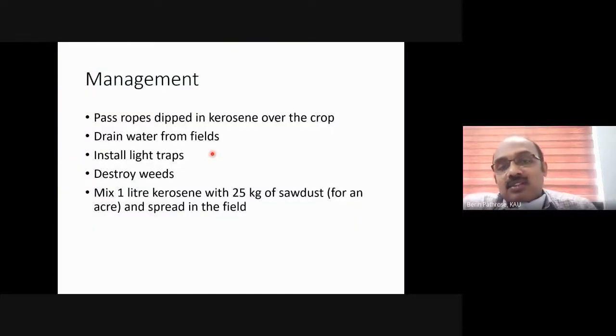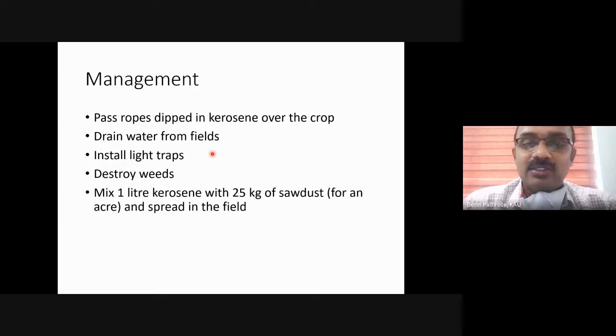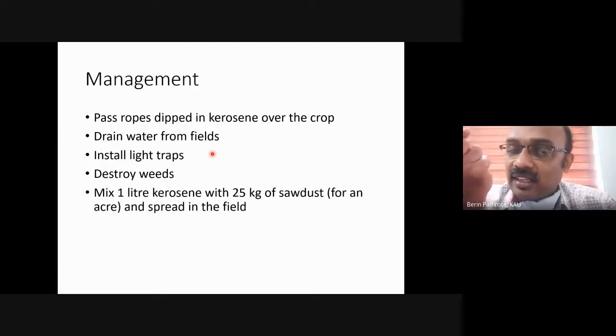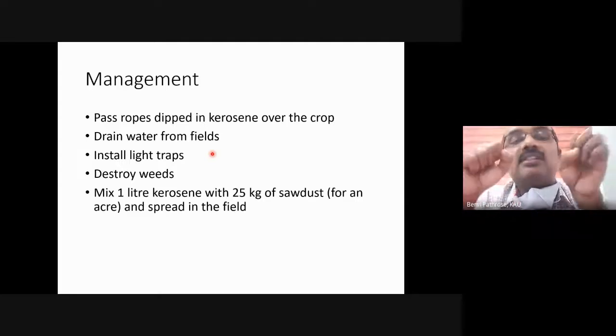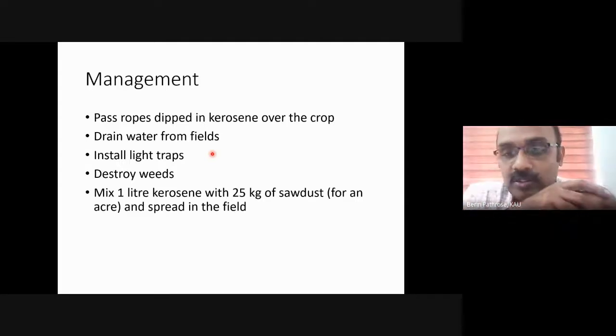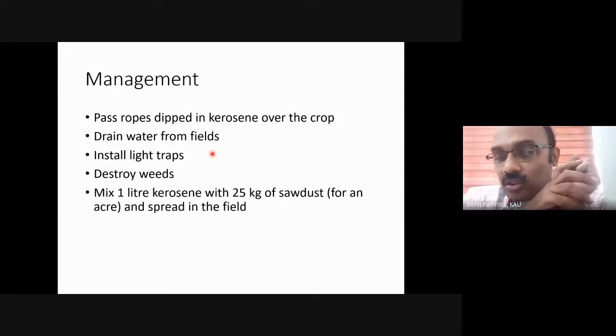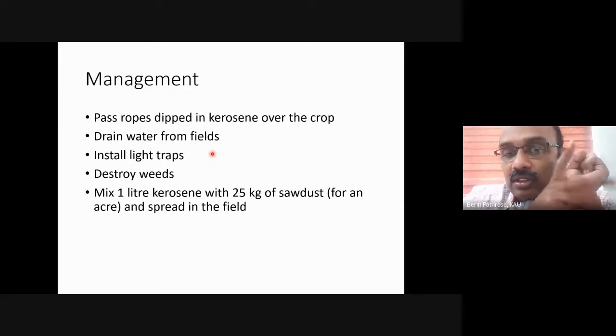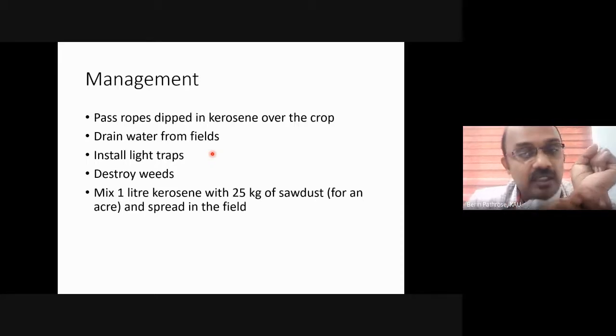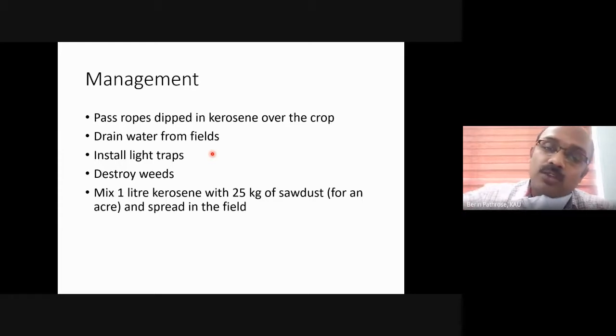Passing ropes dipped in kerosene over the crop. If you have observed the photograph carefully, you might have seen cases with larvae hanging on the leaf. So what we will do is take a rope, especially coir rope. We will dip it in kerosene and remove any excess kerosene from the rope. If you don't remove the excess kerosene, it will cause phytotoxicity to the leaf. Then two persons will hold the rope at two ends of the paddy field, and we will move the rope over the crop surface.